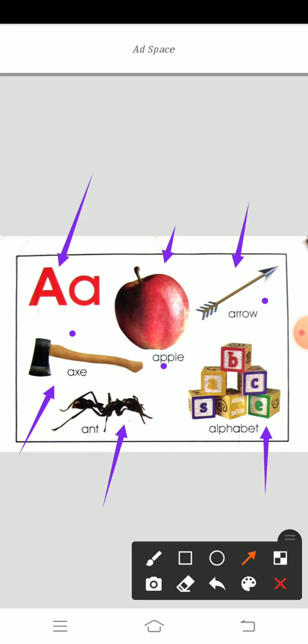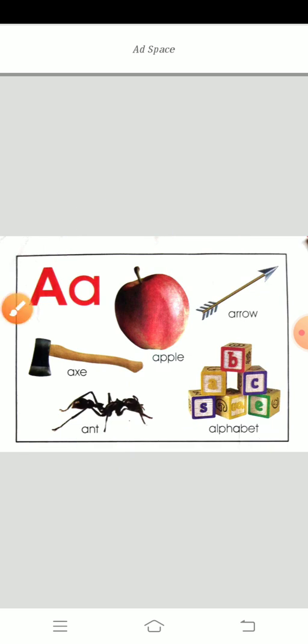It is used to cut the trees. Even ant. It is one of the living things. Small creature. Alphabet. We can learn from A to Z. Those letters are called the alphabet.